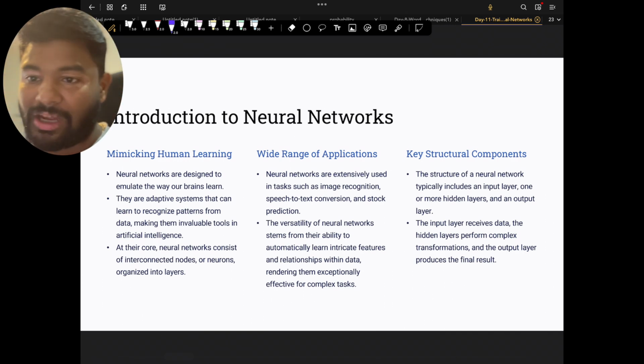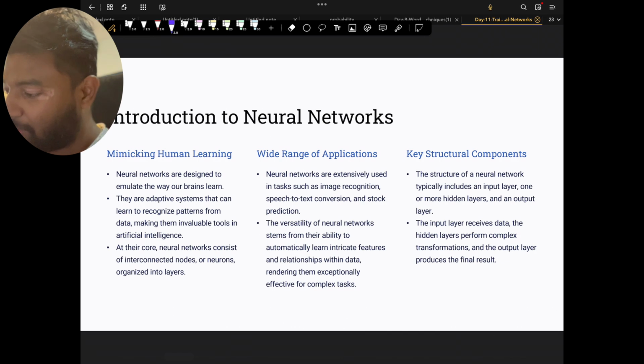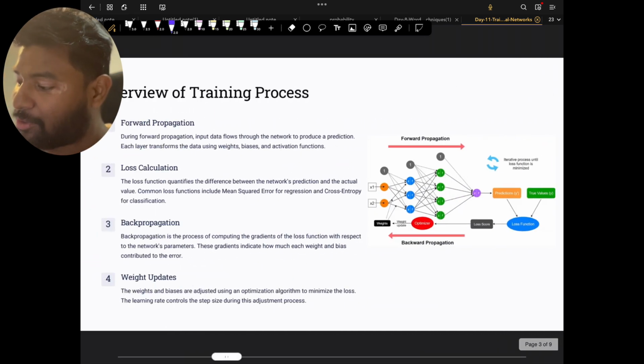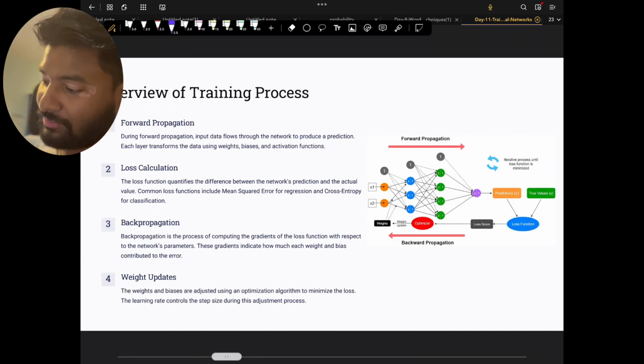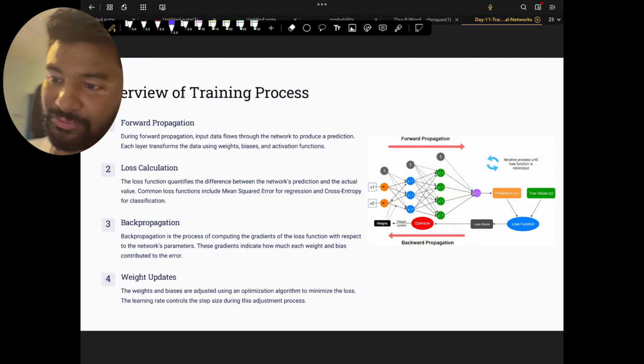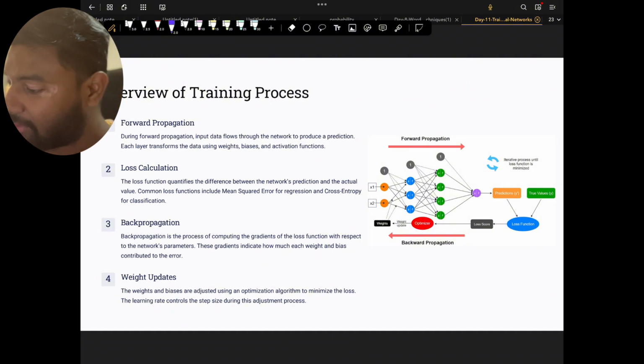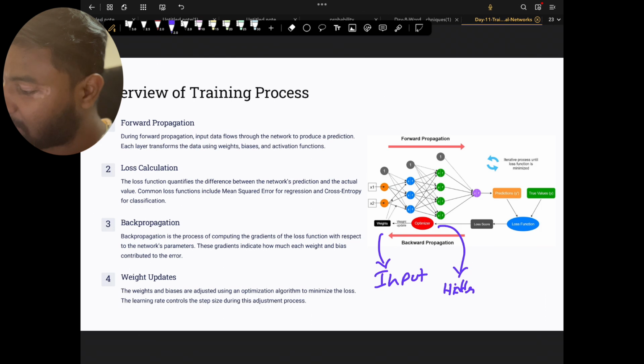I'm going to put forward the key structure of the components, right? Remember, a neural network consists of an input layer, as you can see. It consists of a hidden layer, right? And it consists of an output layer.